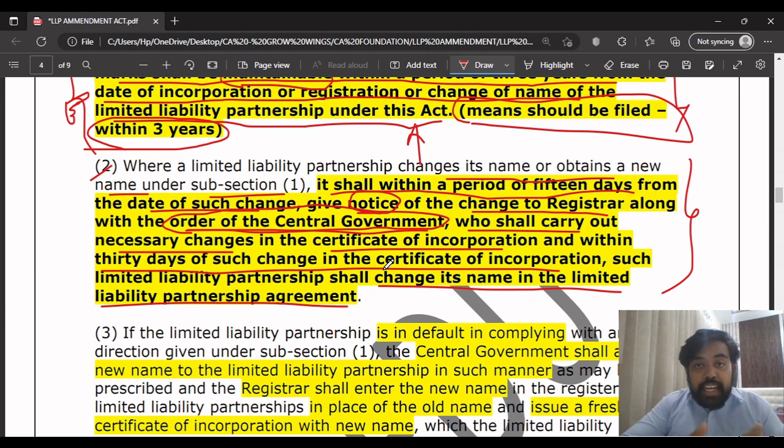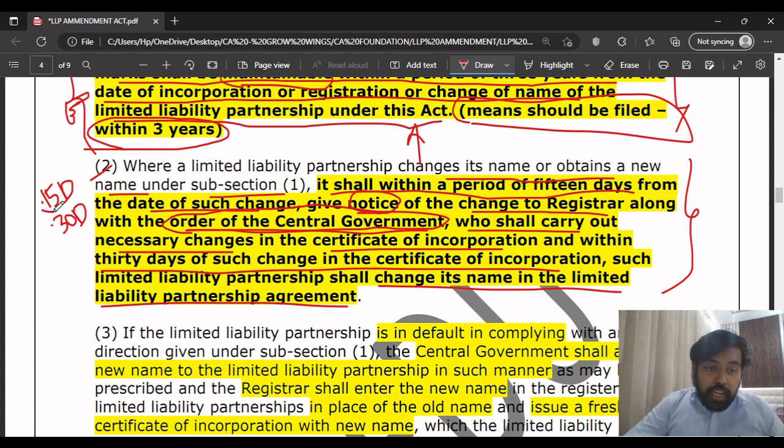And then within 30 days from the change in the certificate of incorporation, the LLP has to change its name in the LLP agreement as well. So there are 2 points to keep in mind here. The first point is that within 15 days from the change of the name or obtaining a new name, the LLP has to give a notice to the registrar. The next point is that within 30 days of the change in the certificate of incorporation, the LLP will change its name in the LLP agreement.